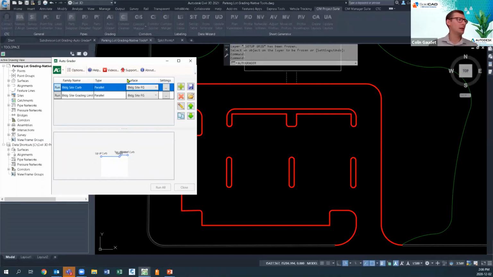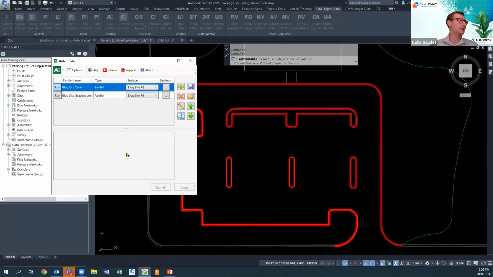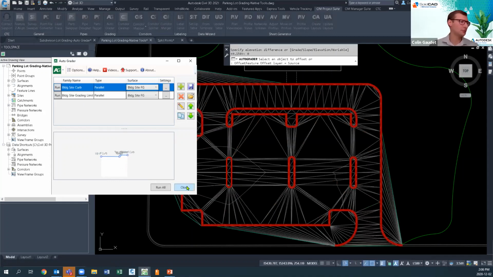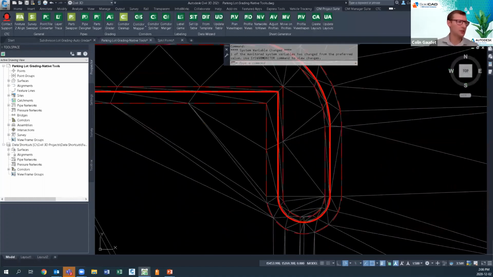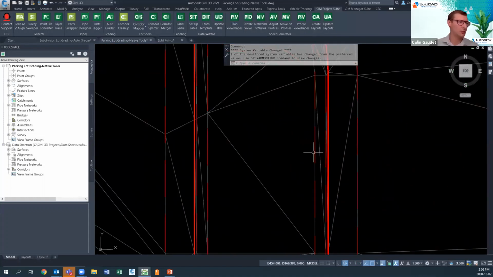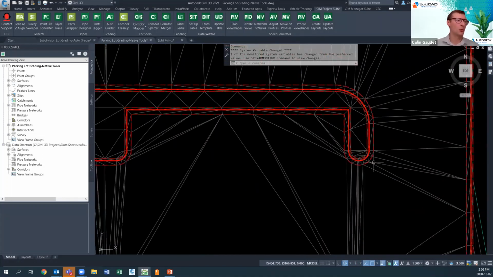Notice it's already got this surface selected. So it's going to perform all of these offsets for us automatically, and it's going to add it all to a surface. Now it does take a couple seconds because there's nothing proprietary in these tools. All of this is just Civil 3D feature lines and surfaces. But now that I close out of this here, if I zoom in, we've got triangles for the surface, and we can see that we've got top of curb, back of curb, the gutter, which is the parent, and then the lip as well. So it really speeds that up, just even doing the offsets.